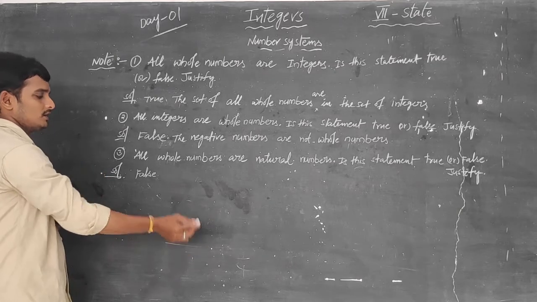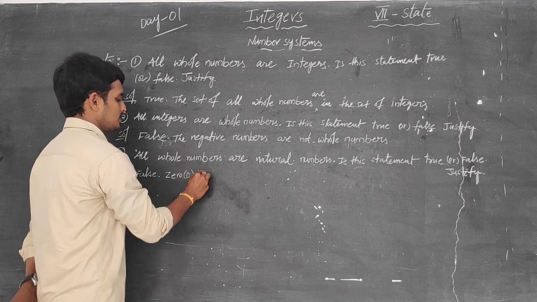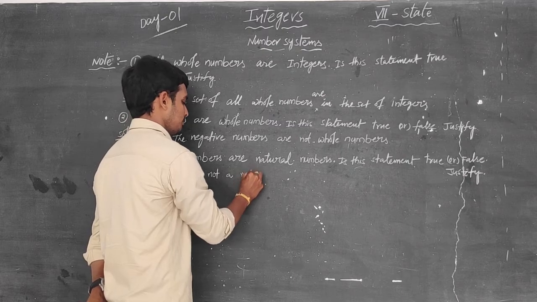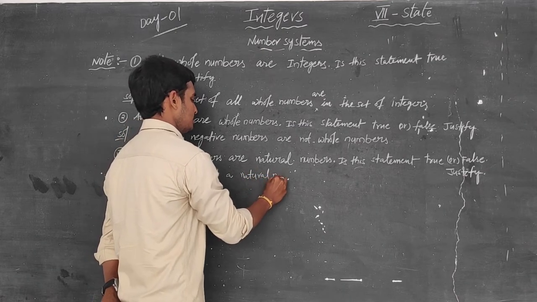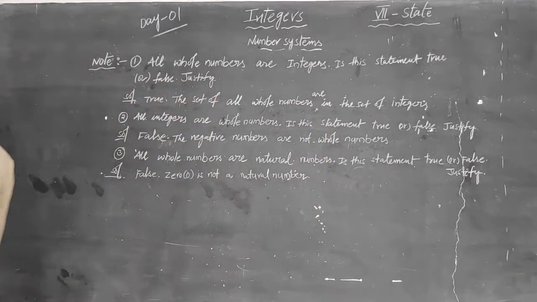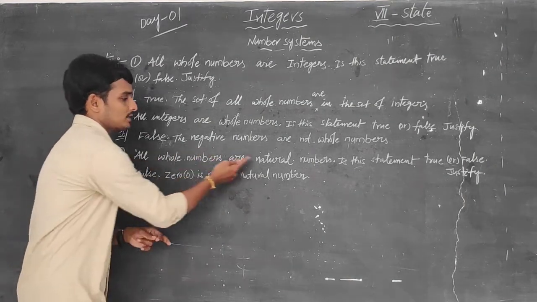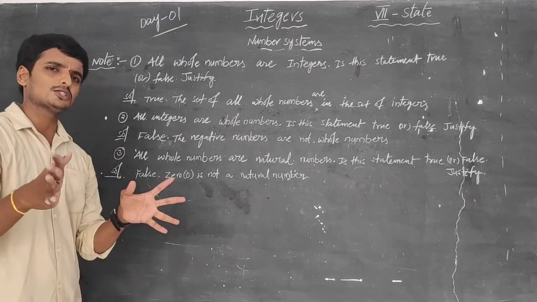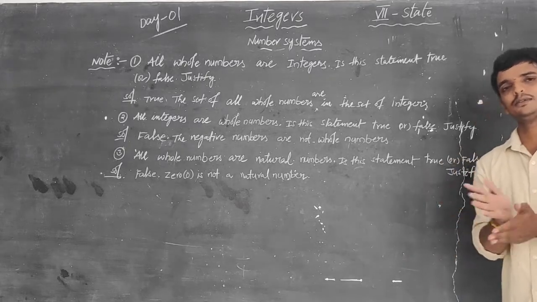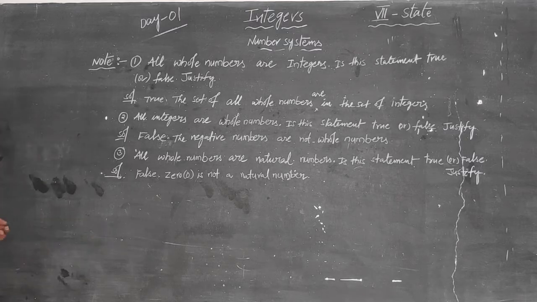False. Yes. Why? Because 0 is not a natural number. So we say that all whole numbers are not natural numbers. In the reverse, all natural numbers are whole numbers. A natural number is a whole number. Is this right? Yes, right. So write this.